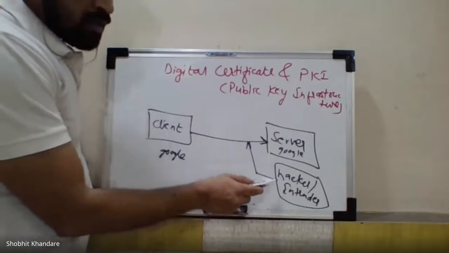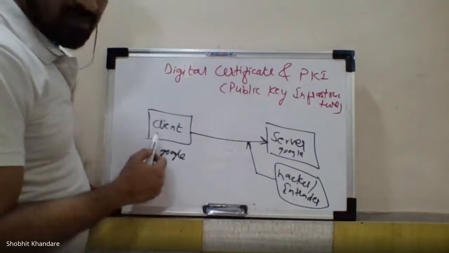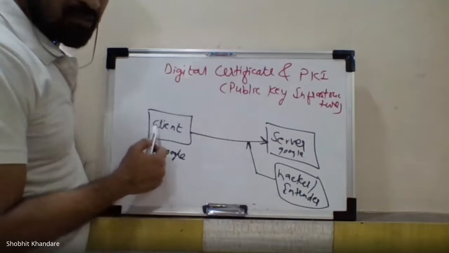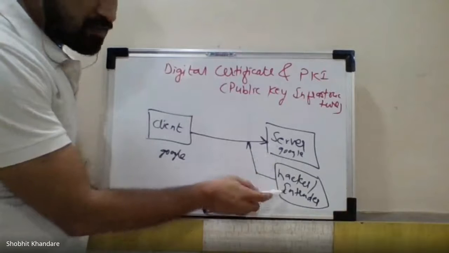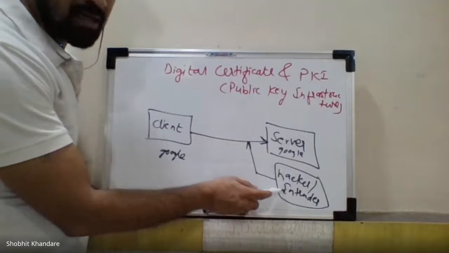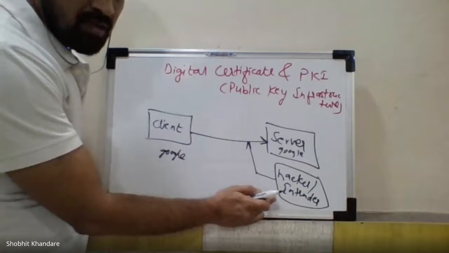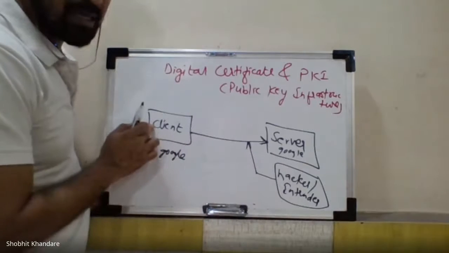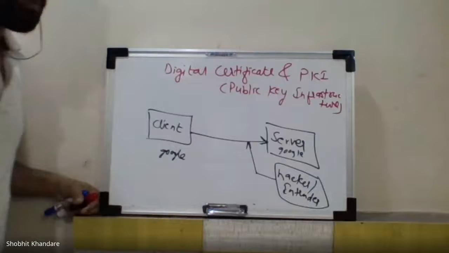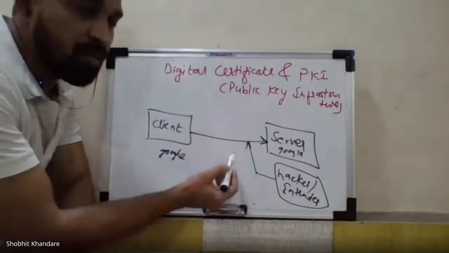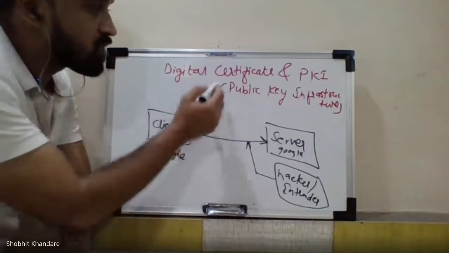Now, if this hacker is able to crack the public key of the client, then this hacker will be able to stop this service, and it will be able to act as a server, so that it will be able to hack this client account. Okay, so because of that, along with the public key, we also have to use the digital certificate.